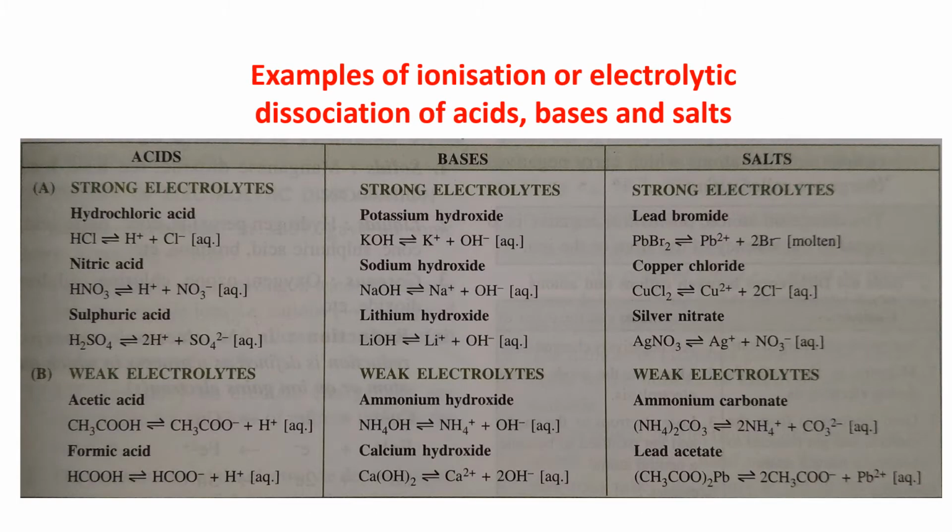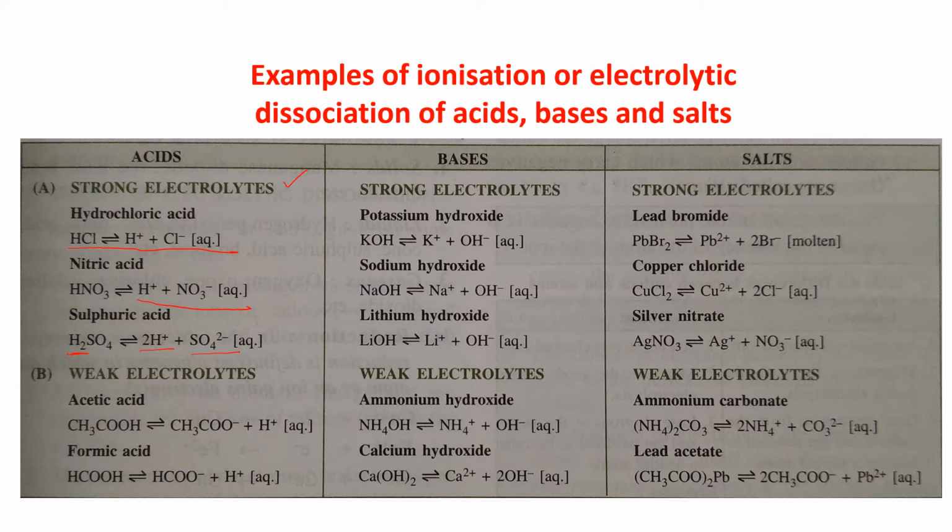Now here are some examples of ionization or electrical dissociation of acids, bases and salts. Just see, if it is a strong electrolyte, hydrochloric acid will dissociate in this way, H plus and Cl minus. That means it dissociates into its ions. HNO3, H plus and NO3 minus, fully, completely dissociated, only ions will be there. Sulfuric acid will dissociate as 2H plus and SO4 2 minus, because I am having H2, so 2H plus and SO4 2 minus, completely dissociated.